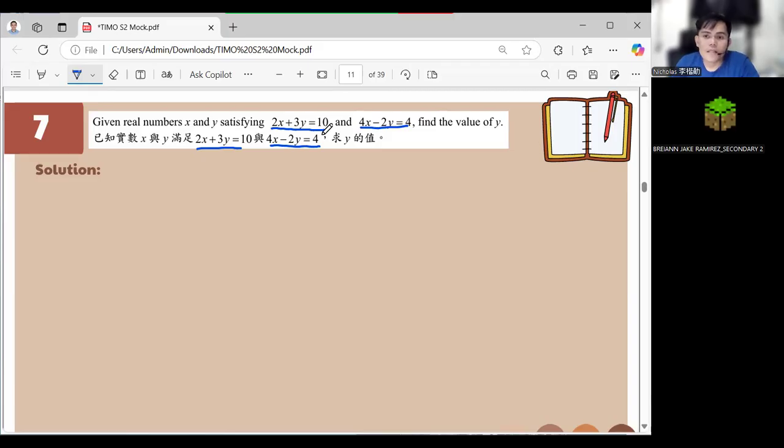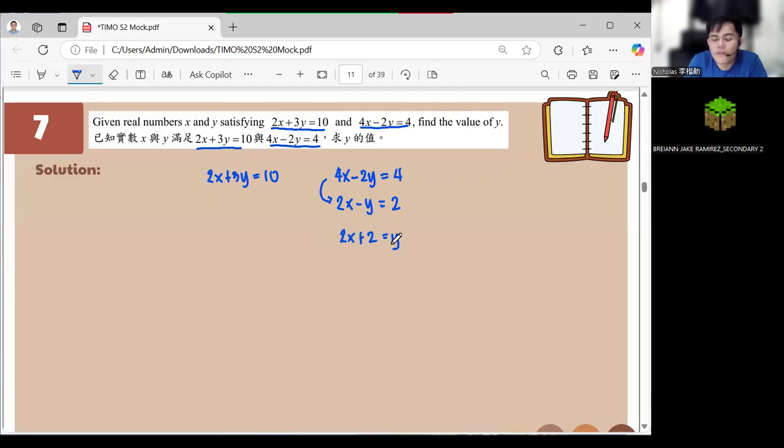Now, in systems of linear equation, we have 2x plus 3y is equal to 10, right? Now, if you look at this one, we have 4x minus 2y is equal to 4. We can have that one as 2x minus y is equal to 2. Simplify, right? Then, we have 2x minus 2 is equal to y, meaning the value of y is 2x minus 2.